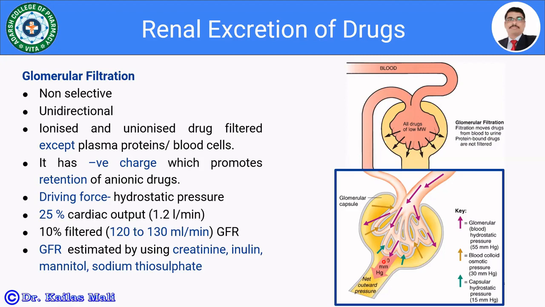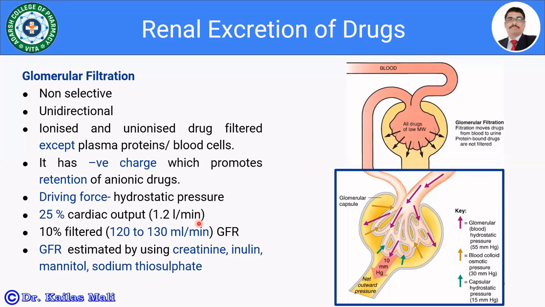Twenty-five percent of the cardiac output reaches the kidney. That is approximately 1.2 liters per minute. So the kidney receives approximately 1.2 liters per minute of blood, which is 25% of cardiac output.